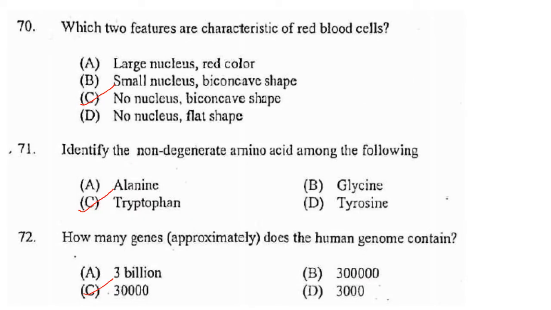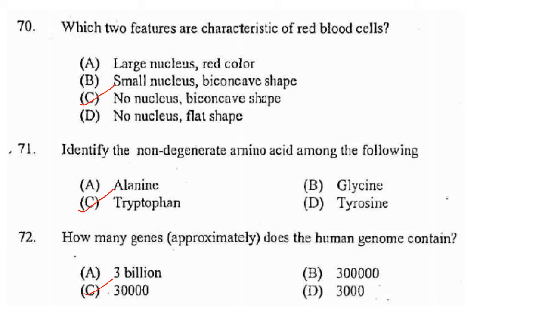Now, which two features are characteristics of red blood cells? Large nucleus, red color. Small nucleus, biconcave shape. No nucleus, biconcave shape. No nucleus, flat cell. Now red blood cells are non-nucleated. So option C, that is non-nucleated and biconcave shape.